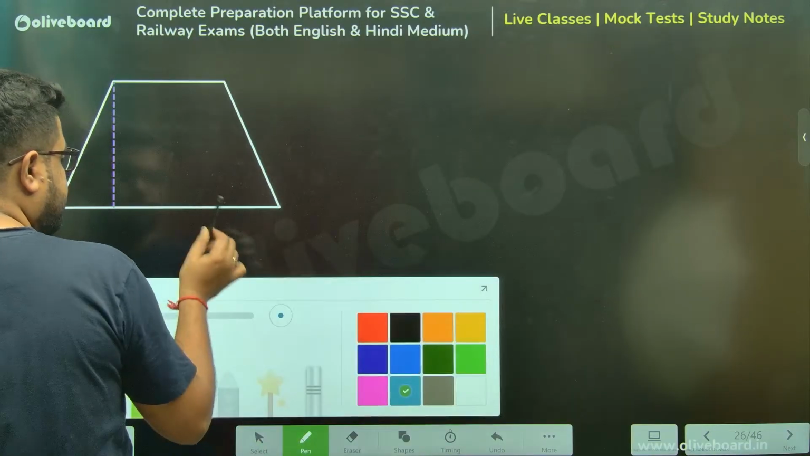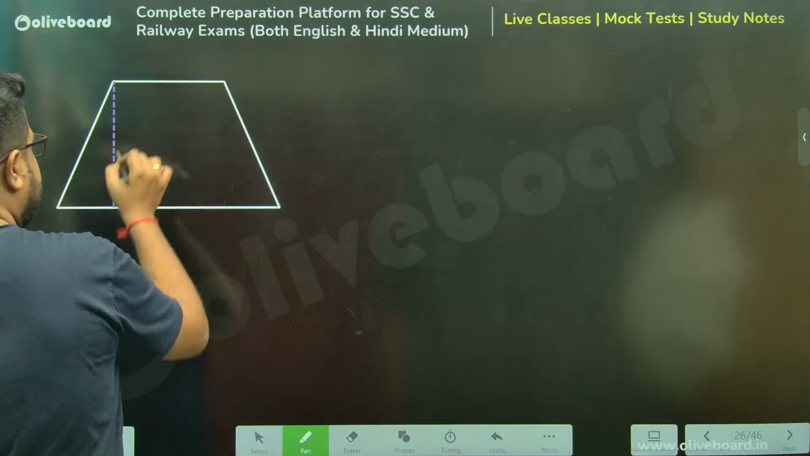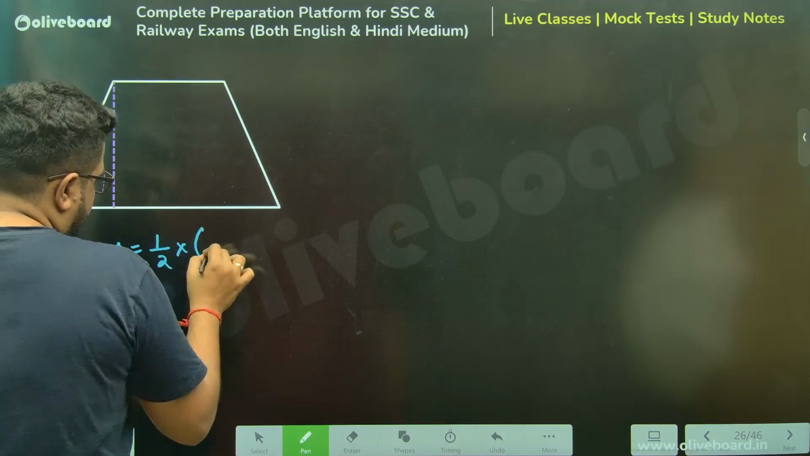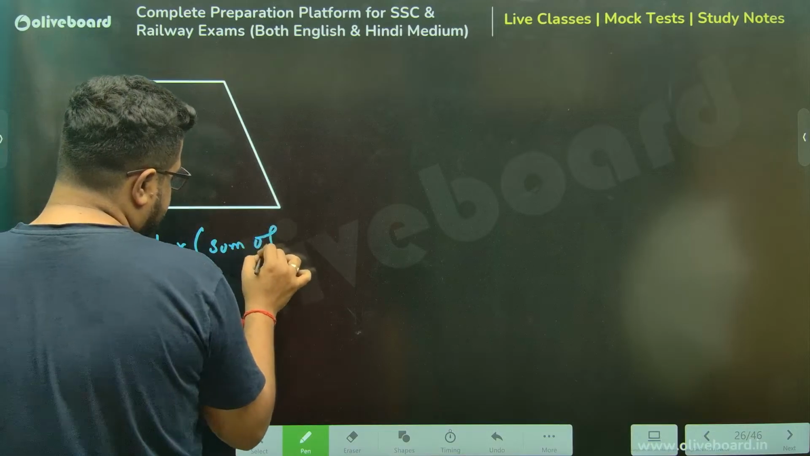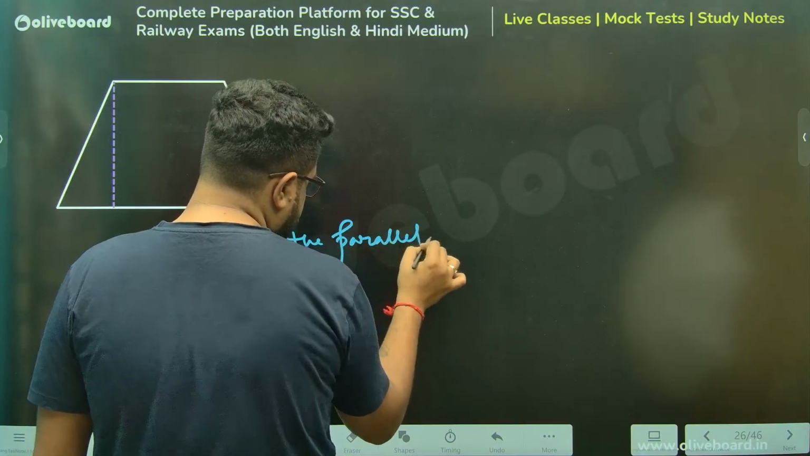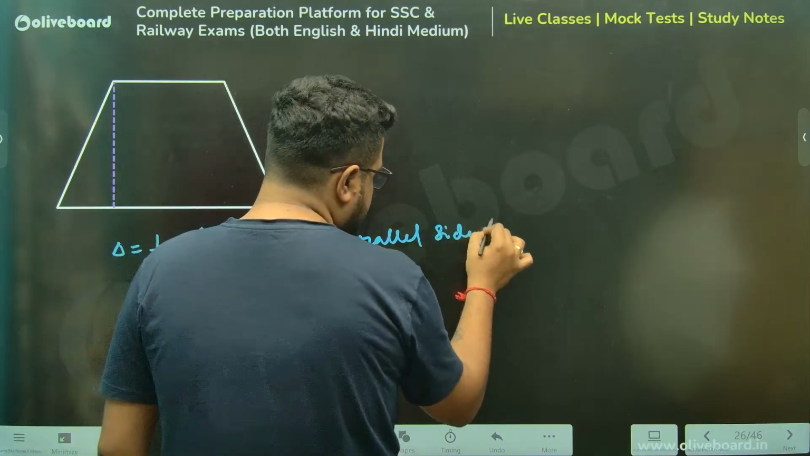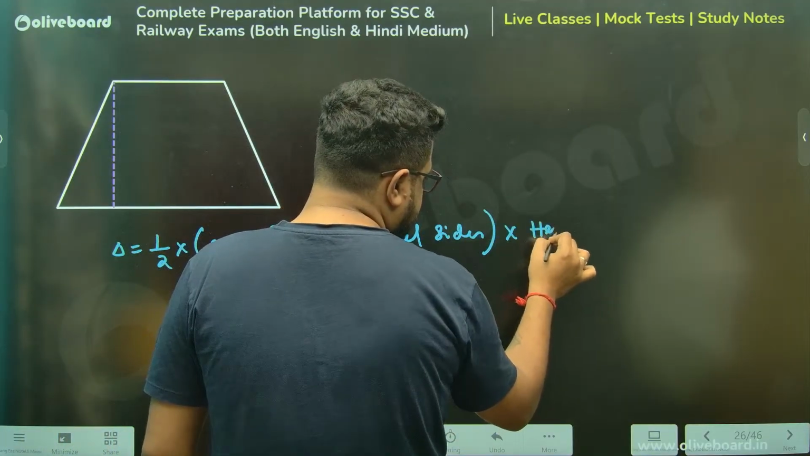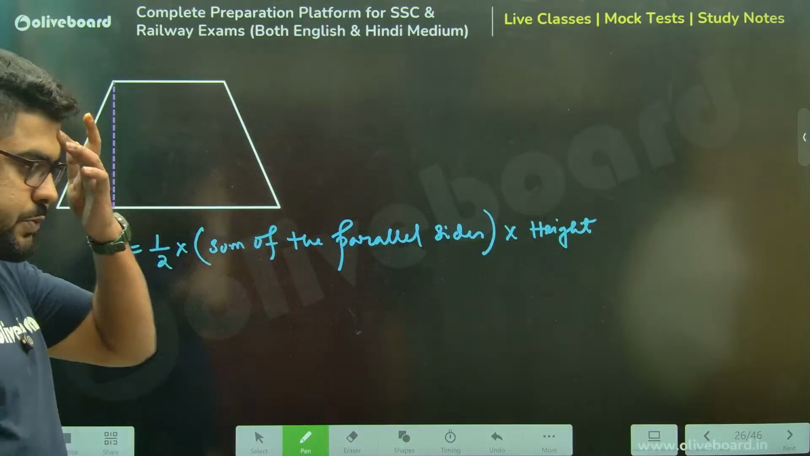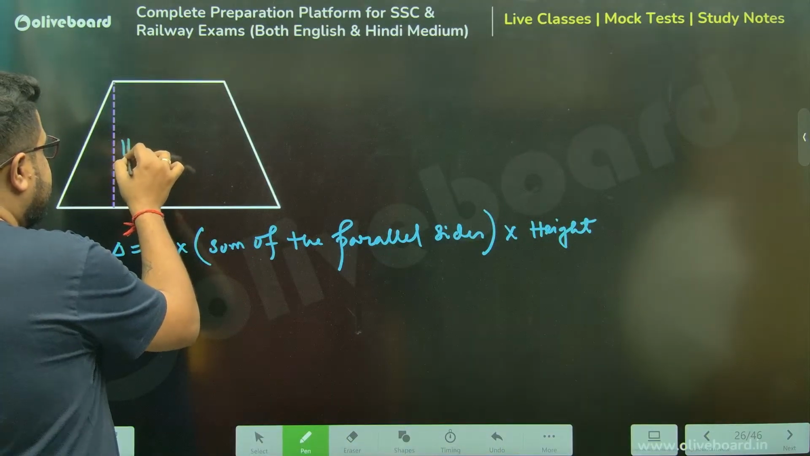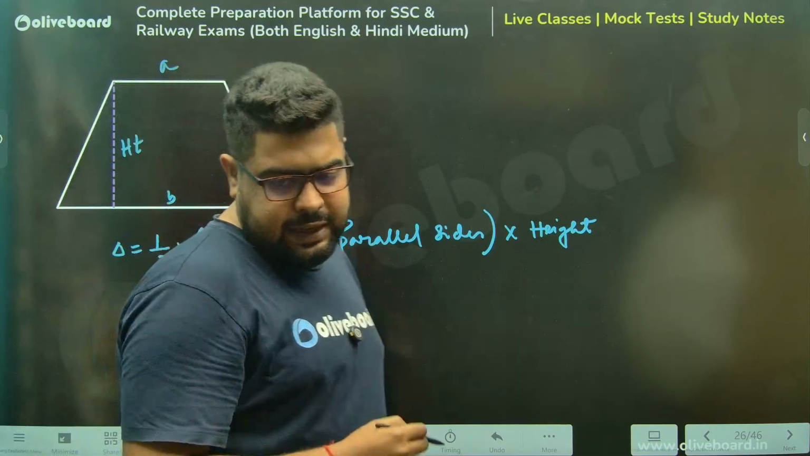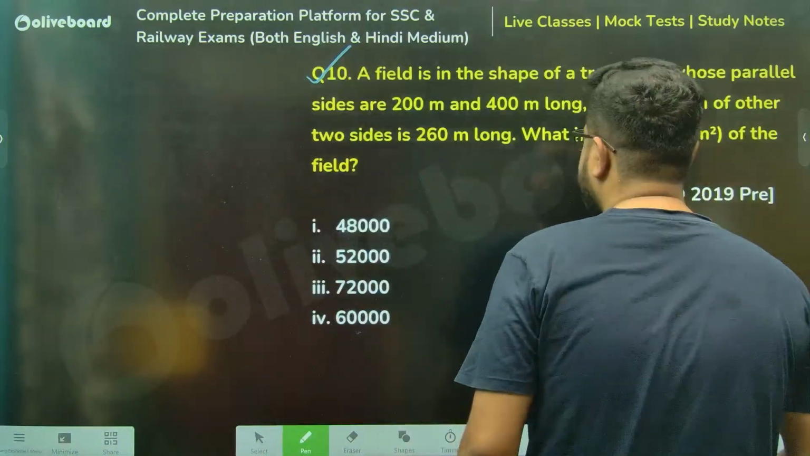Sir, trapezium area is always half into sum of the parallel sides into height. Height can also be written as the distance between the parallel sides. So over here, this is your height, parallel side 1, parallel side 2. So you can calculate like that. It can be any type of trapezium.